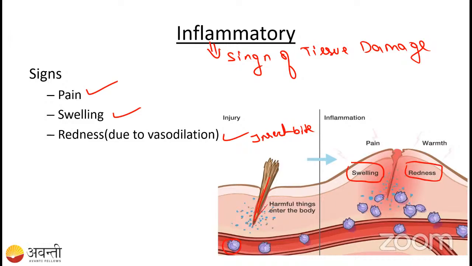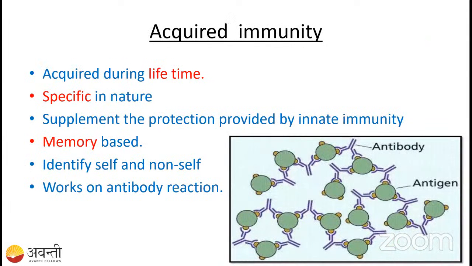Okay, inflammation is nothing but a sign of tissue damage. It may be pain, swelling, and redness due to vasodilation. Fine. Let us talk about the acquired immunity. What is the acquired immunity? I have told you that. It is acquired in the lifetime and it is specific in nature.